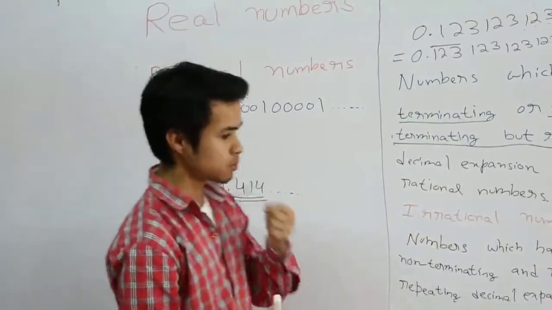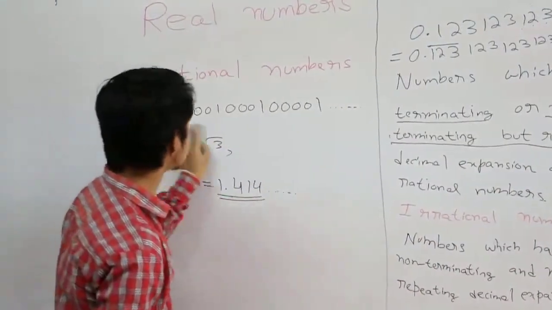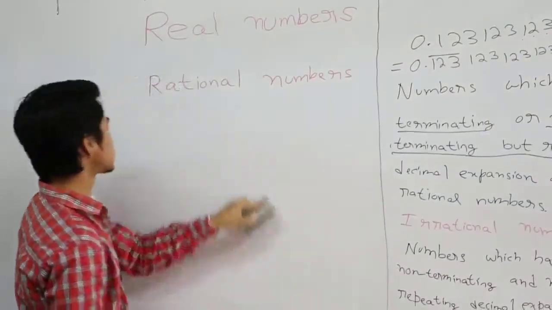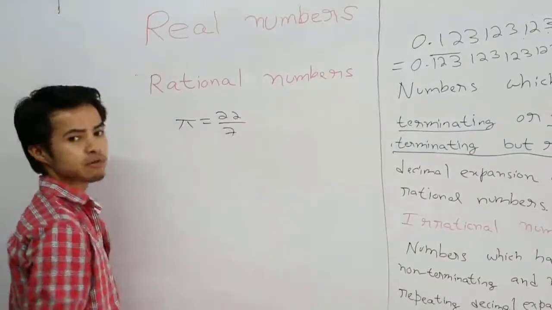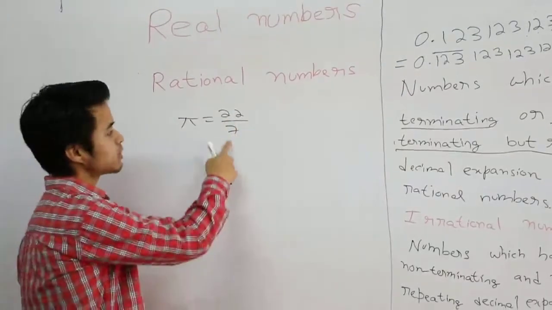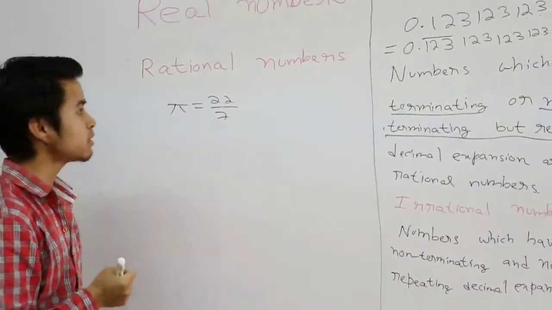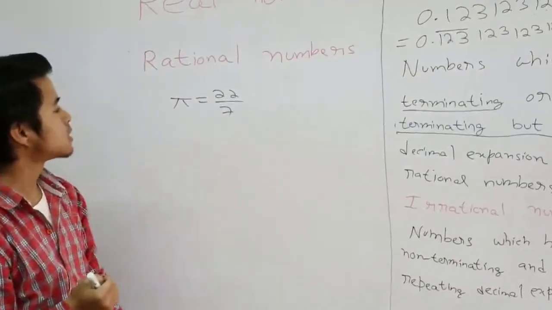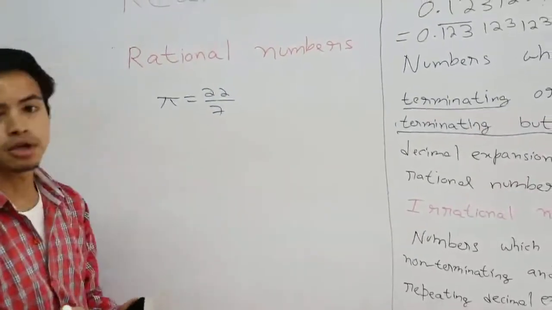I think now maybe you have a question: why is pi considered to be an irrational number? Because sometimes in the book we see that pi is taken to be 22/7, but 22 is an integer, 7 also is an integer, and 7 is not equal to 0. So that means pi should be considered a rational number, right? But instead we say that pi is an irrational number. Let me explain why.